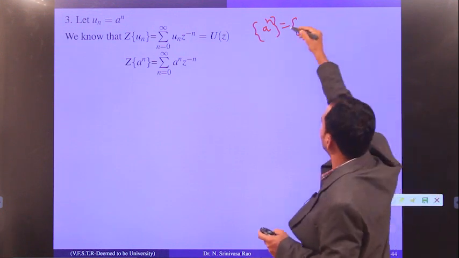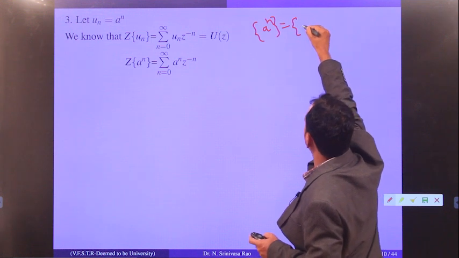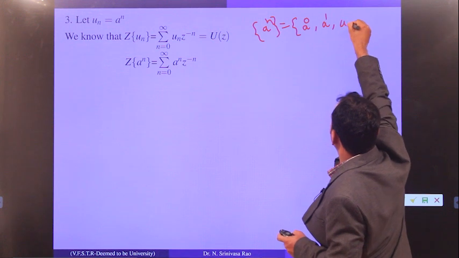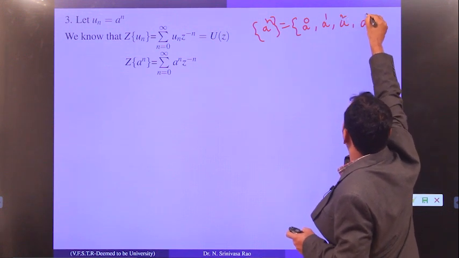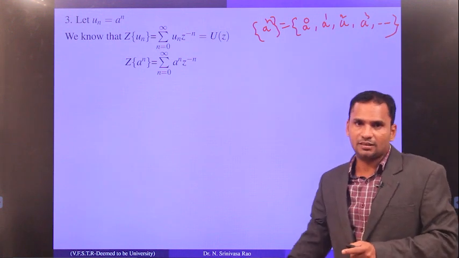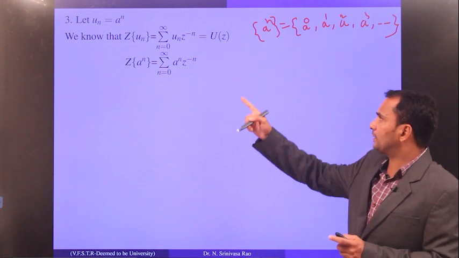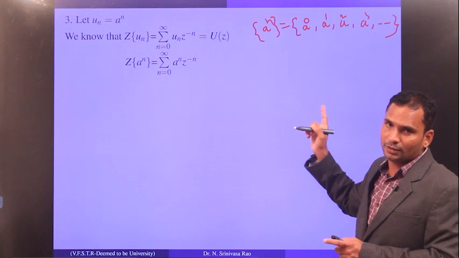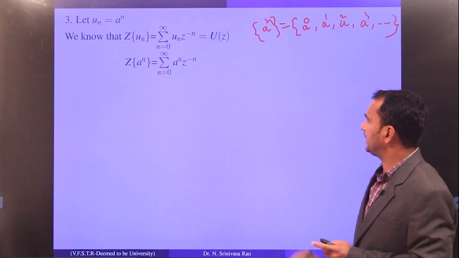If n equals 0, it is a power 0, a power 1, a power 2, a power 3, and so on. So this is the sequence he has given. Understand? un equal to a power n means this sequence: a power 0, a power 1, a power 2, a power 3, and so on.